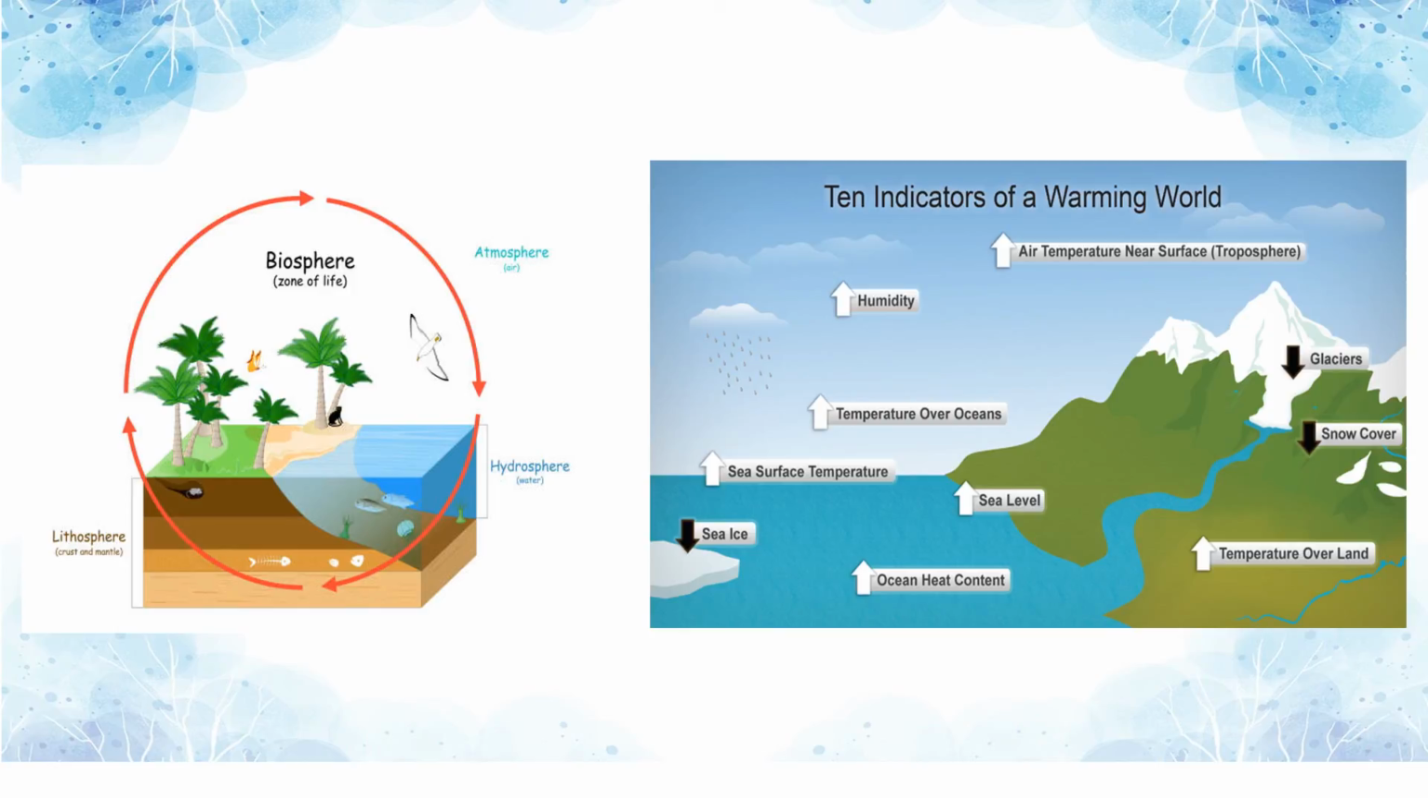So this is the picture of the biosphere, and the next picture is about the indicators of a warming world. The 10 indicators given here are: humidity, temperature over ocean, sea surface temperature, sea ice, ocean heat content, sea level, snow cover, glaciers, temperature over land. These are the 10 indicators of the warming world.